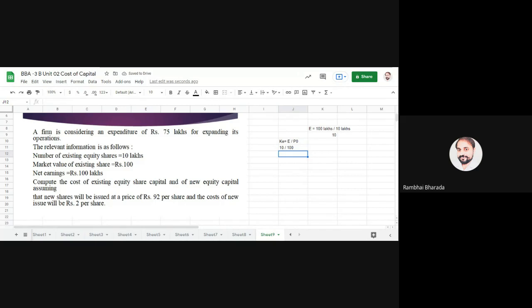Tell me the final answer. 0.10. Okay, 0.10 is the final answer. This is the cost of existing shares. Okay.